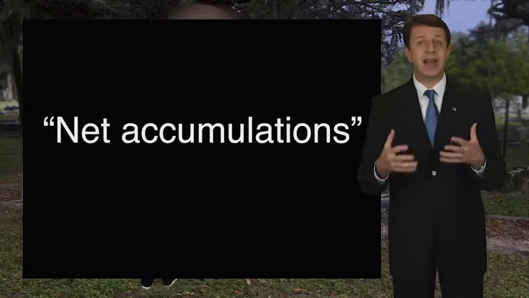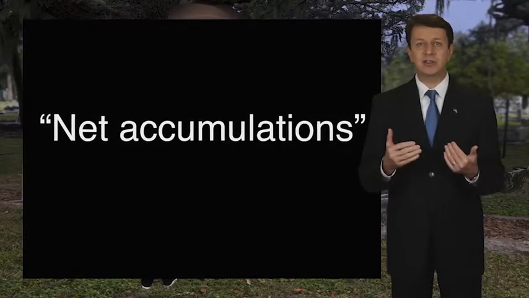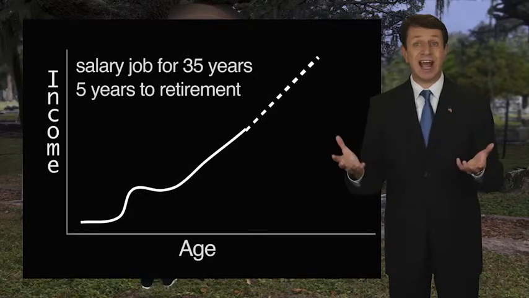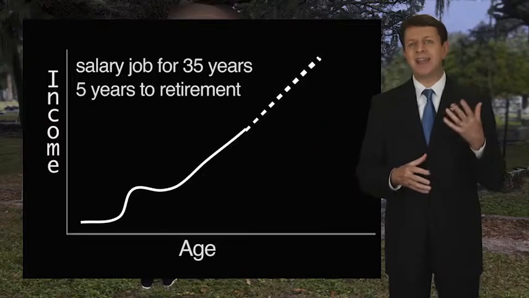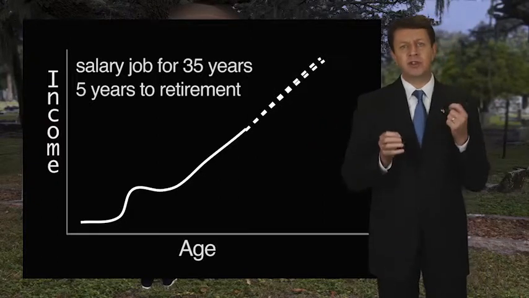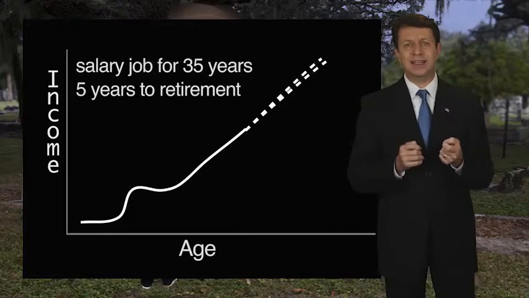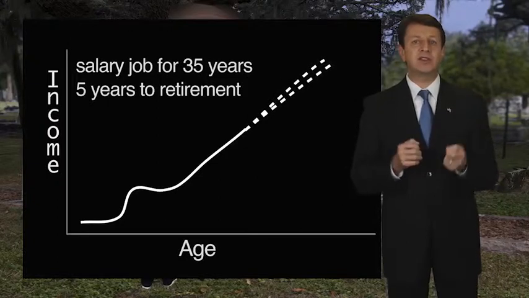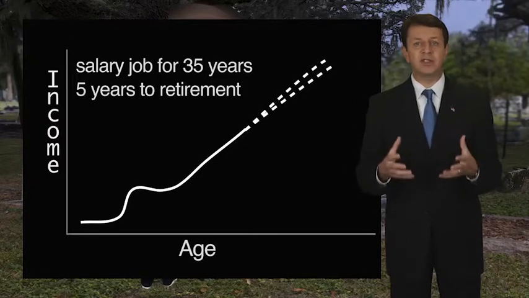To calculate the net accumulation in a case, we look at the person's earnings and expected earnings. For example, a person who's worked a salary job for 35 years and is about 5 years away from retirement is probably close to the top of their earning capacity, and we can calculate pretty accurately the lost income and the amount of savings they would have made if their life was not cut short.